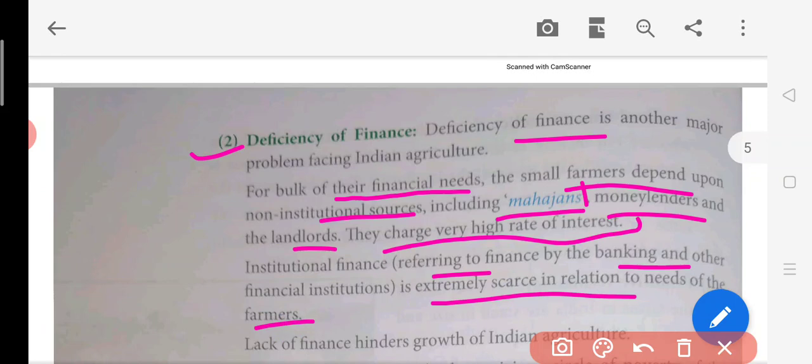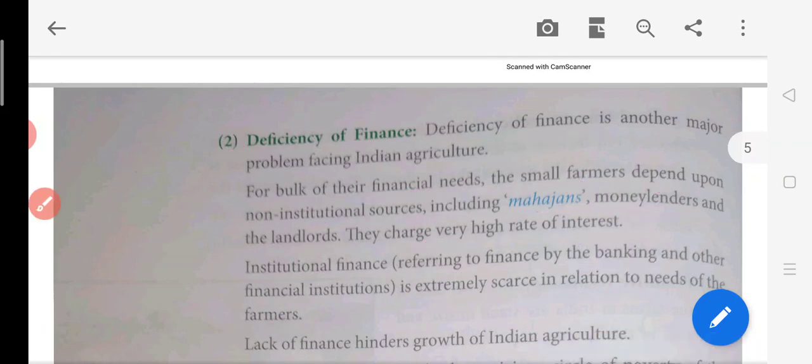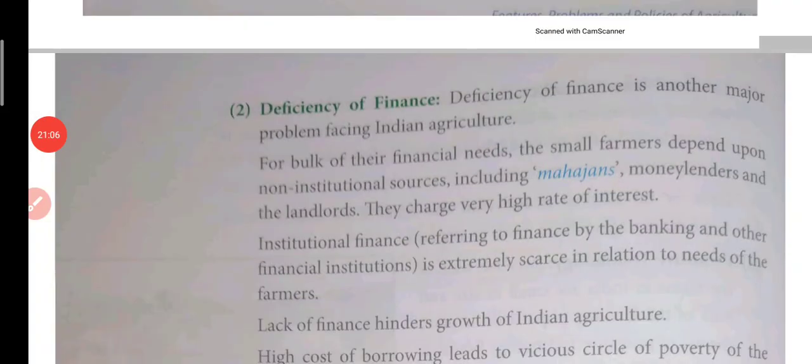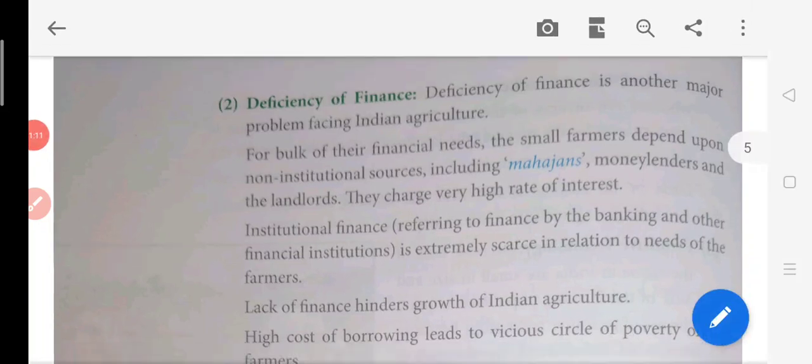NABARD and the RRBs, regional rural banks, are still trying to provide loans, but the situation for the farmer is very vulnerable because they are not able to pay the debts, and they fall into debt because of that, and drive themselves into poverty.